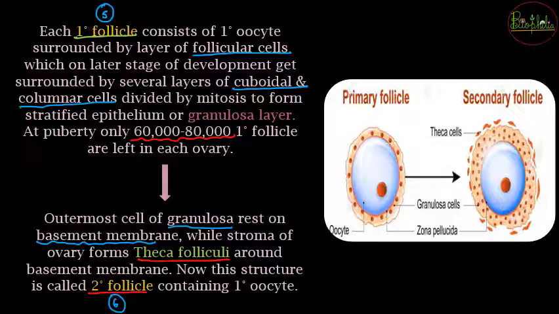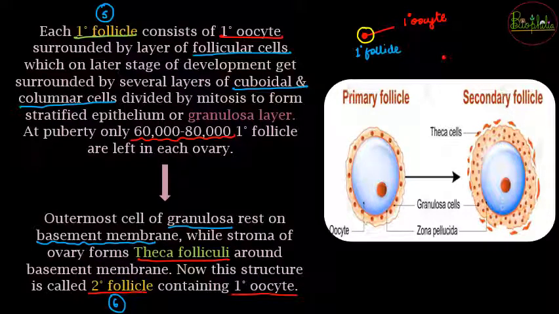Now this secondary follicle is going to have the primary oocyte. This is very important. Primary follicle also has a primary oocyte. That is what we made first, this was your primary oocyte which was arrested in the prophase of meiosis 1, and there was a covering of granulosa cells. The entire structure will be called a primary follicle. But now after this process, when the theca follicular development happens, the primary oocyte is going to remain the same in that same arrested prophase 1 stage.